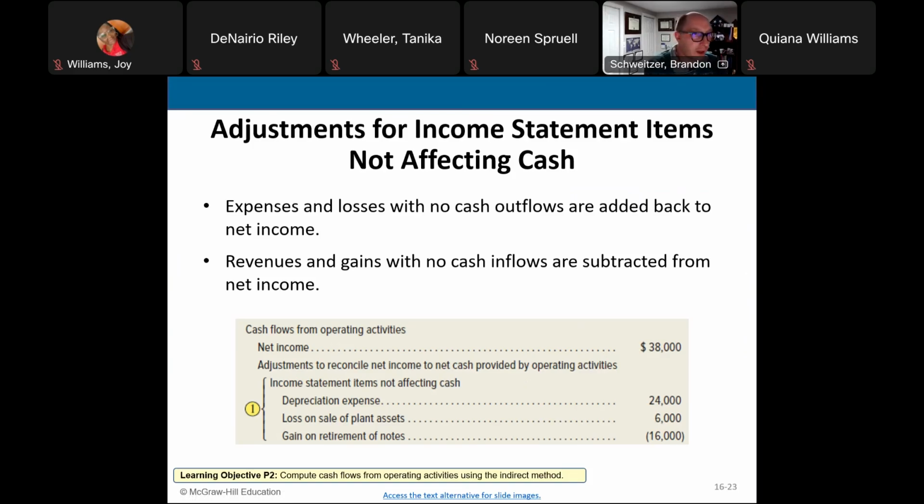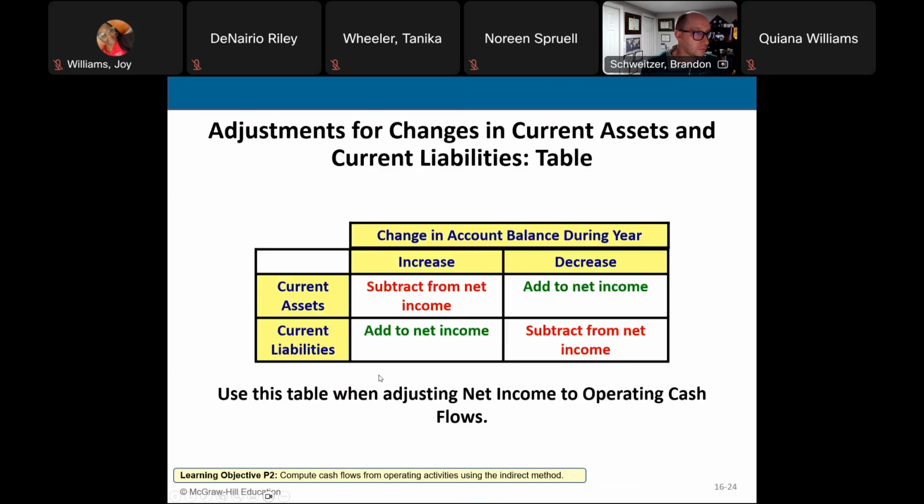We make adjustments for the income statement items that do not affect cash by looking at the expenses and losses with no cash outflows. We also look at revenues with no cash inflows, and we subtract them from net income. This is just a nice table that shows us the impact on our assets and liabilities. Don't have to worry too much about this. It's just a nice graphical representation.